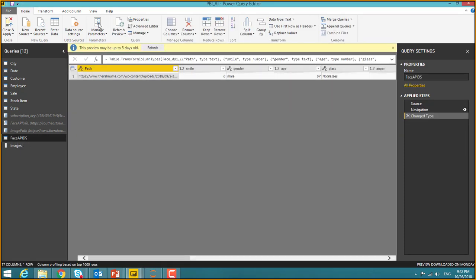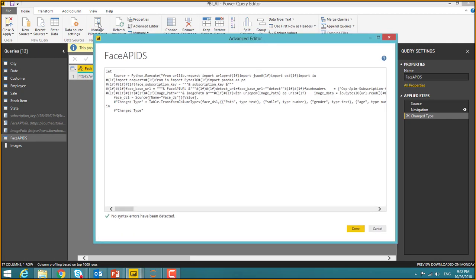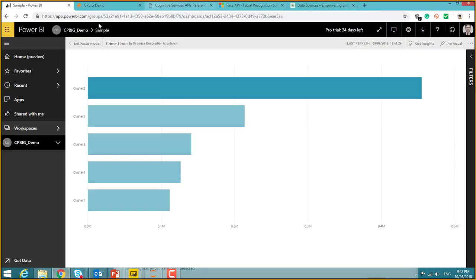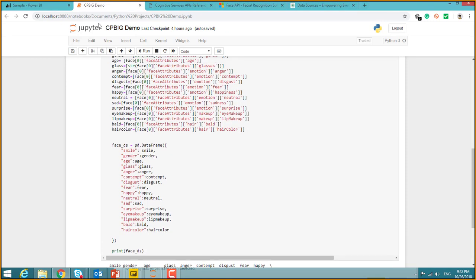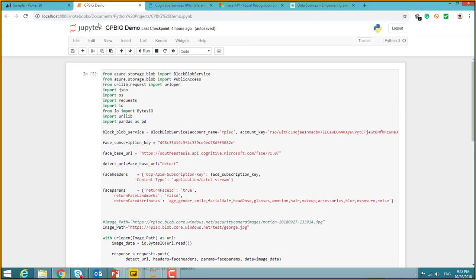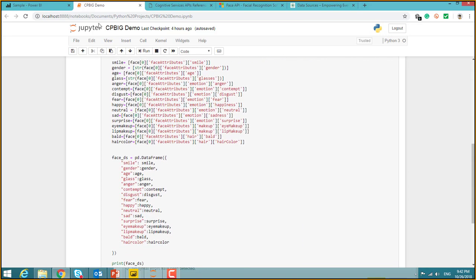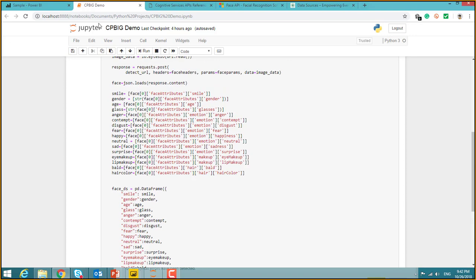Now, this is a simple mechanism that is happening behind the scenes in the datasets queries. And once you go into the Face API query, this is the one that is connecting. If you go to the advanced editor, there you can see the Python scripts that have been embedded in here. The Python script was actually extracted from the Azure API when we were building it. When we call it, it has been massaged to best fit into Power BI, where we need to accommodate the parameters and various other things to utilize it in the Power BI area, right?